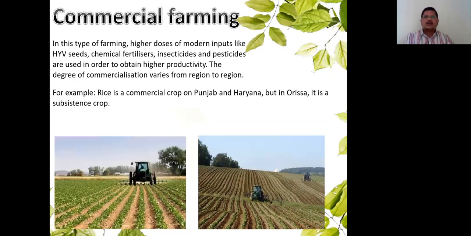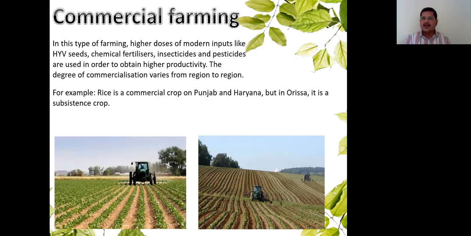And the next one is commercial farming. In this type of farming, higher doses of modern inputs are used, like HYV seeds, chemical fertilizers, insecticides, pesticides, and high yielding variety seeds.